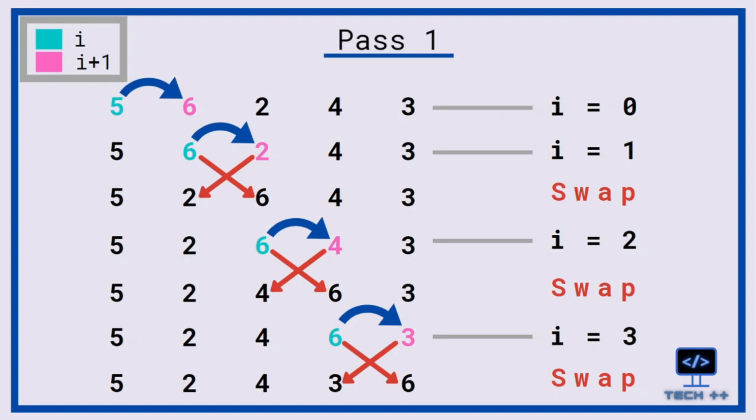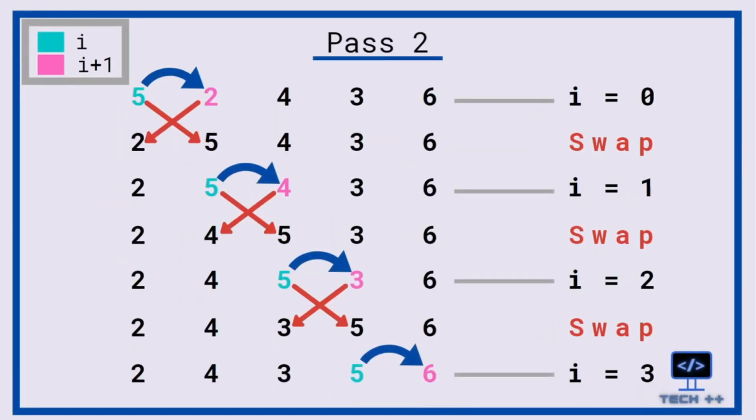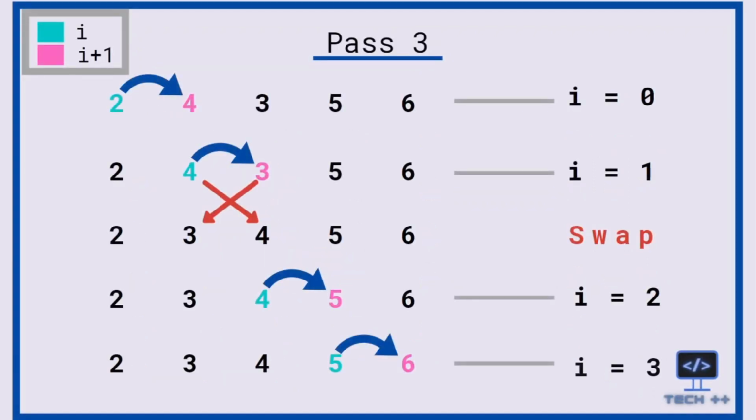Similarly, at the end of the second pass, the second greatest element will be at the second last position from the right, and so on. The second and the third pass are similar to the first pass. You can pause the video and check it out. The maximum number of passes that bubble sort requires to completely sort an array of n elements is n-1.